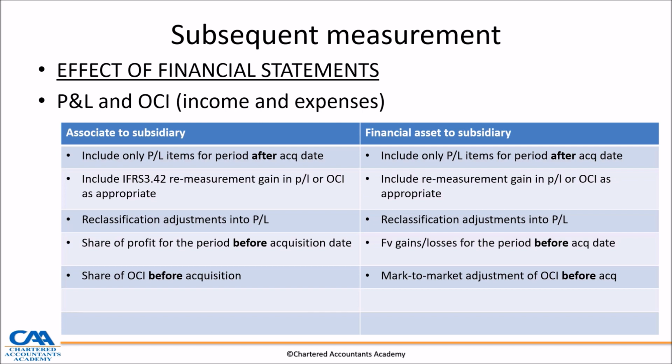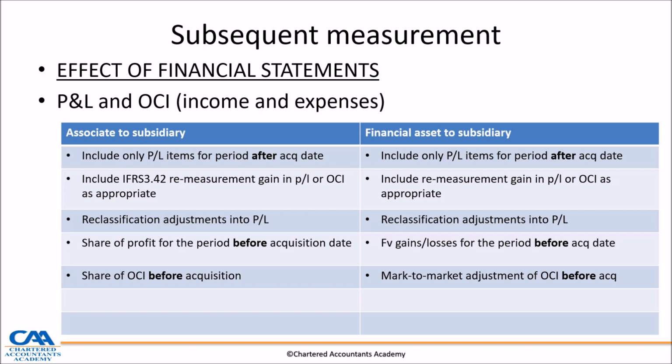We're combining that with the parent's. But before then it was an associate, so we can only take a share of profit for the first 6 months. And on 1 July, we should have a remeasurement gain. We should have a reclassification adjustment for the OCI items. And then we should also have a share of OCI before acquisition.